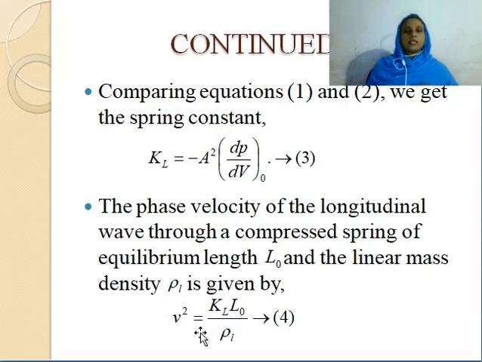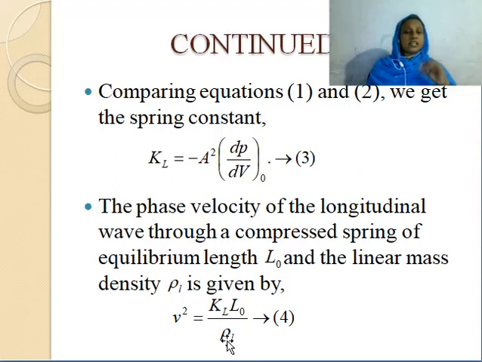That means here the phase velocity of the longitudinal wave through a compressed spring is given by V square equal to KL L0 by rho L. KL is the spring constant, L0 is the equilibrium length of the spring, and rho L represents linear mass density, that means mass per unit length.